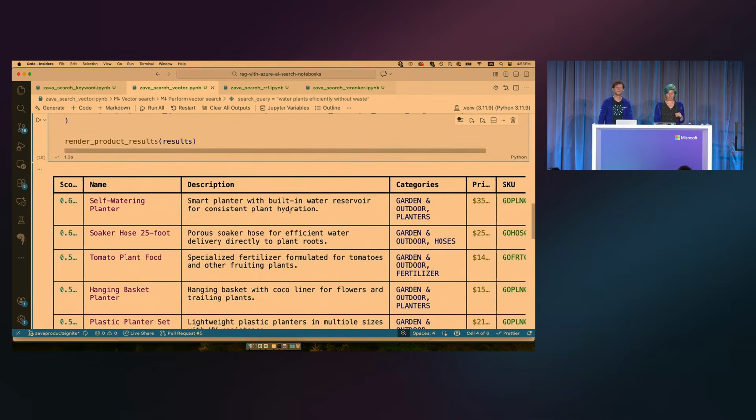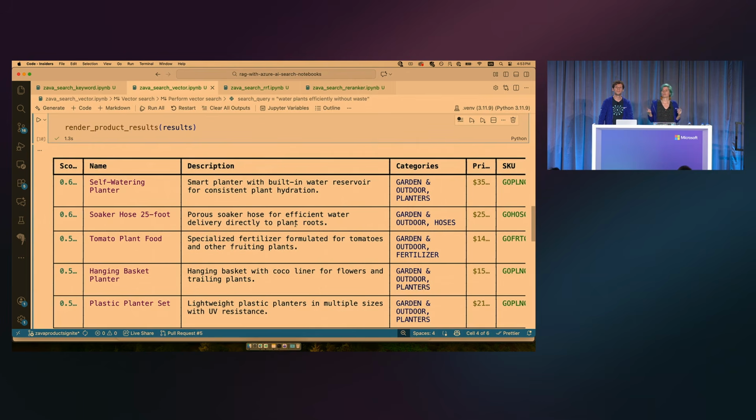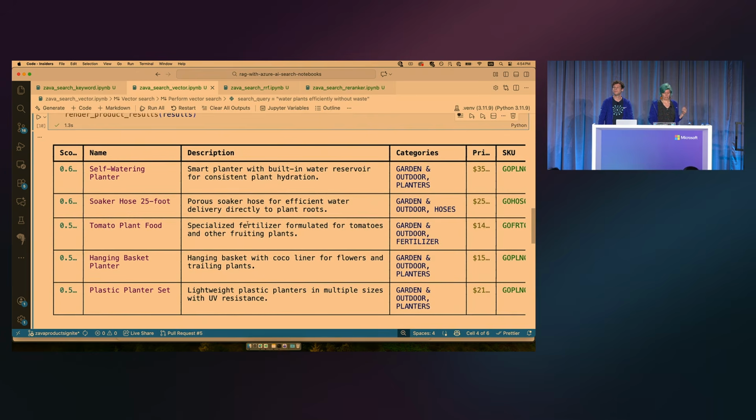And this time the results are much better, right? The very first result is a self-watering planter. Then we get our 25-foot hose. We get some tomato plant food, and that's not quite as good. And then some planters. So maybe the ones it found that were really good are at the very top there. You're looking at that going, wow, vector search was way better for that query. Can we just use vector search for everything, right?